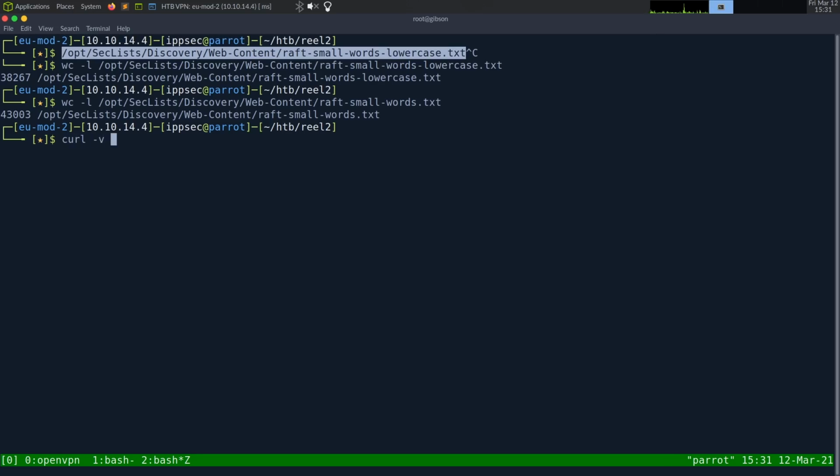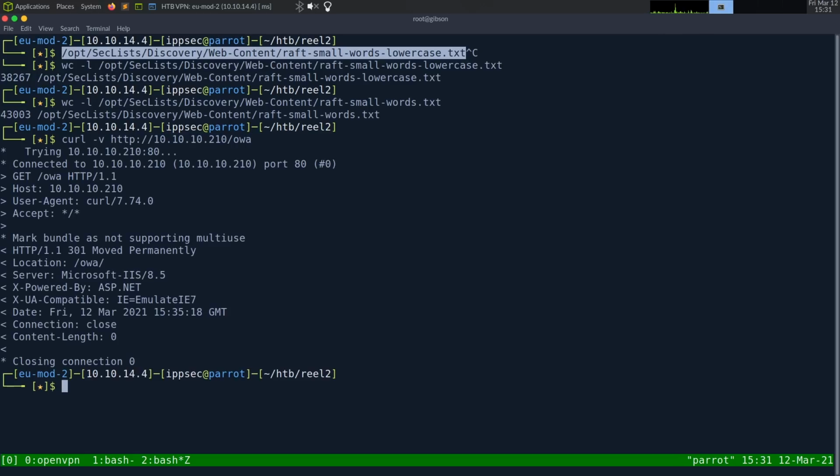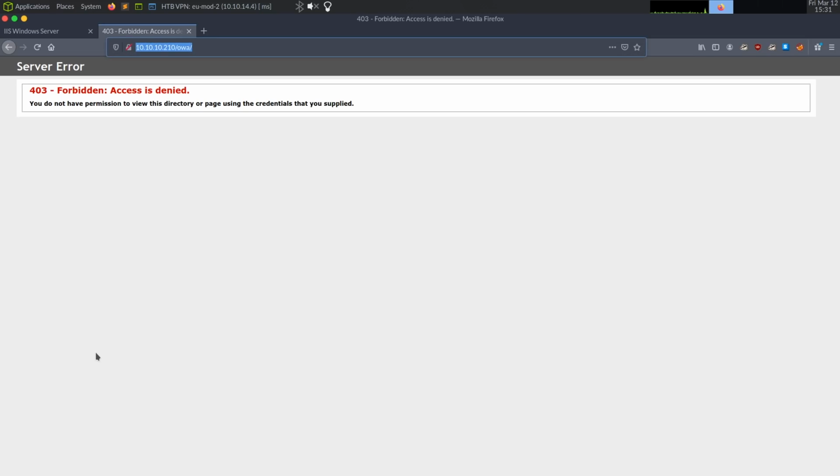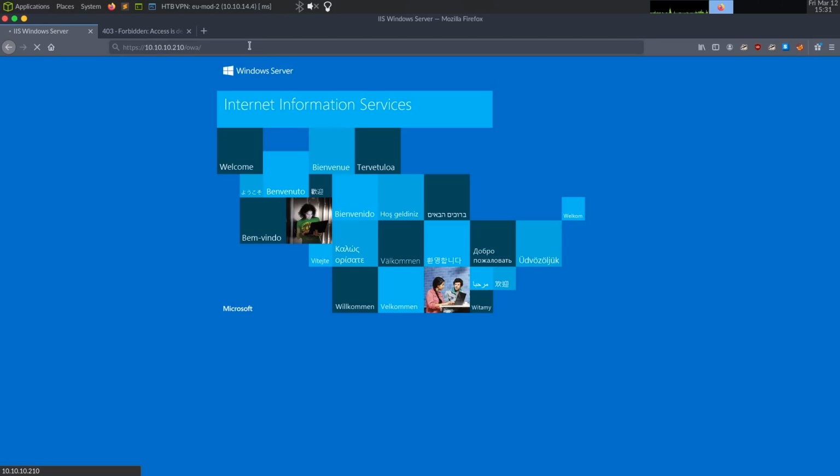If we curl -v to show the header, the OWA is giving us a 301 redirect, and it's redirecting us to OWA/ and then giving us a 403 forbidden. It's probably just because OWA, which is Outlook Web Access, I think, it doesn't like plain text. So if we go to OWA on this, we get a page, I'd assume.